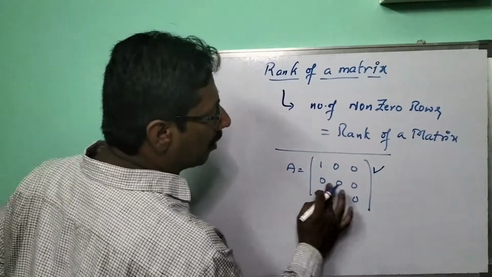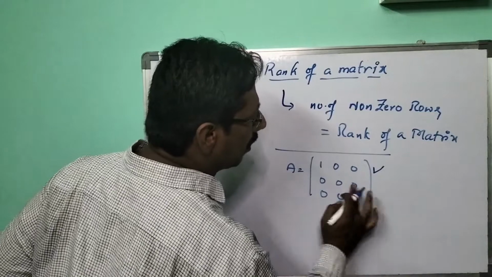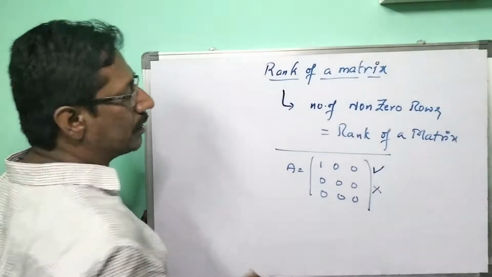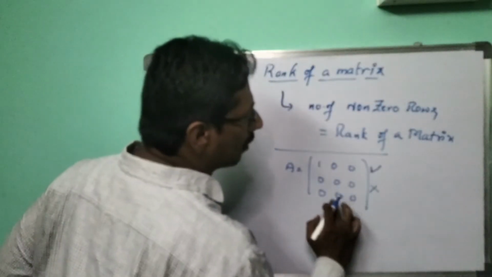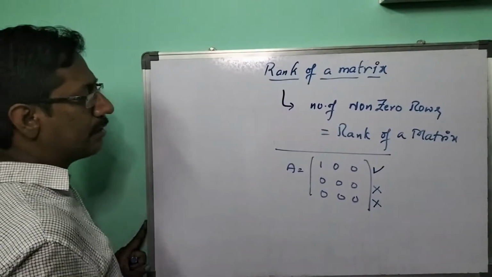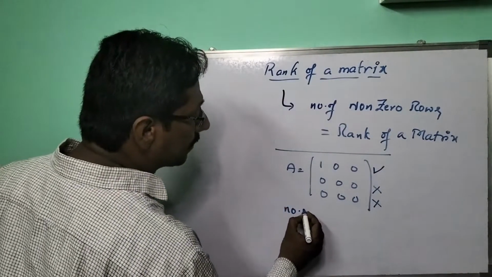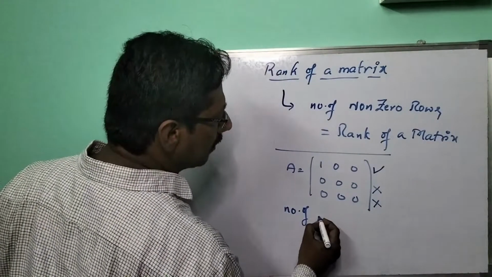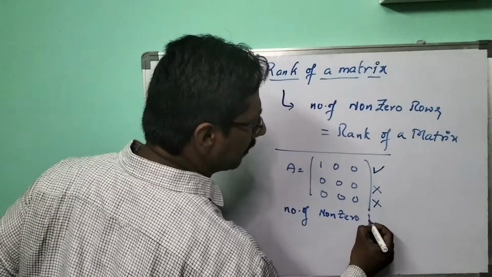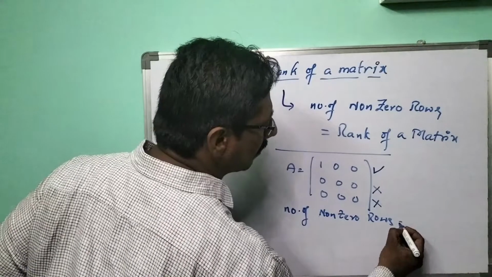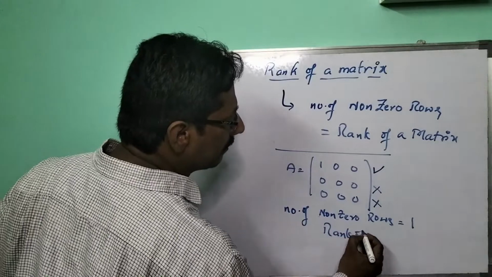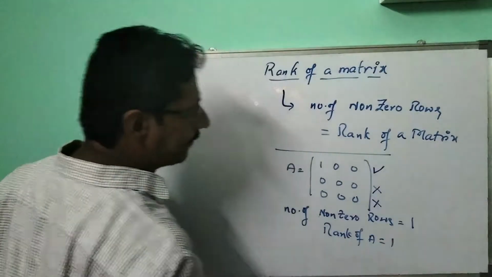All elements from this row onward are zeros, so we can't consider those as non-zero rows. Number of non-zero rows: only one. Because of this, the rank of the given matrix A equals 1.